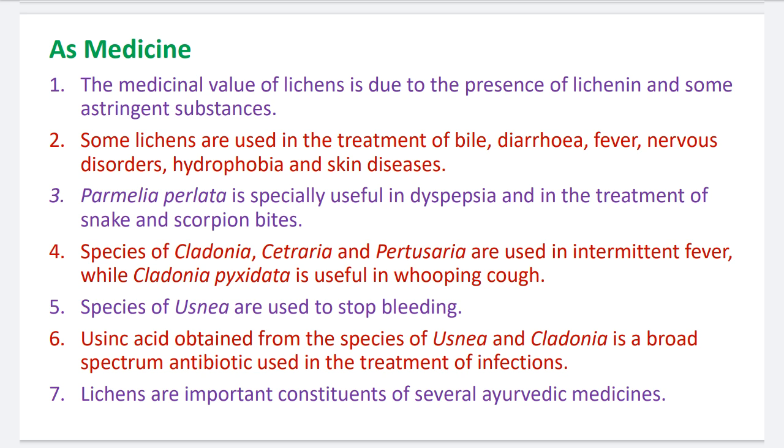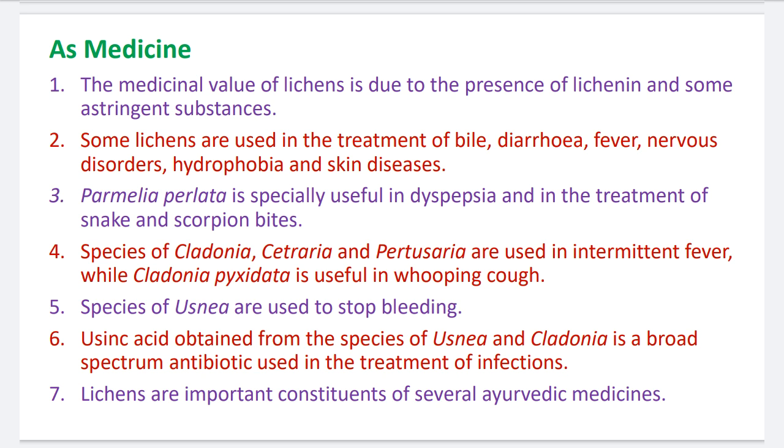Here there is no need to give special explanation, so I have not given one; I am just reading. Number 4. Species of Cladonia, Citraria, and Pertusaria are used in intermittent fever, while Cladonia pixidata is useful in whooping cough. Okay. Number 5. Species of Usnea are used to stop bleeding.